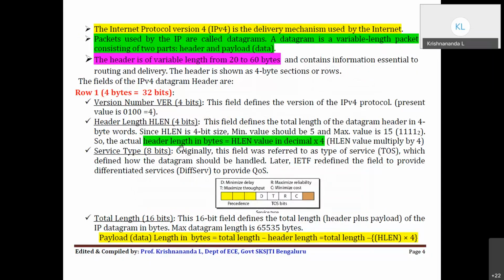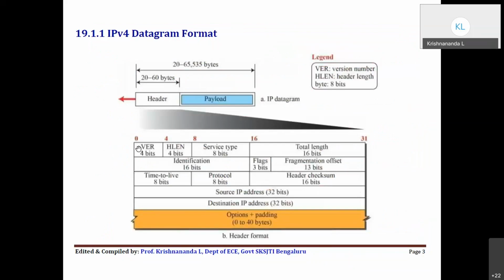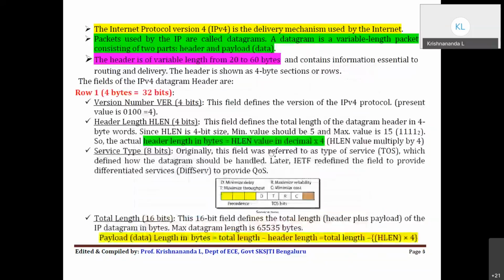You write the HLEN value in decimal and multiply by 4, then you get the actual header length in bytes. Since the header is 20 bytes minimum because that is mandatory, the minimum HLEN value should be 5, because 5 multiplied by 4 is 20. The maximum is 60 bytes, including options, so the maximum HLEN value can be 1111, which is 15 in decimal.